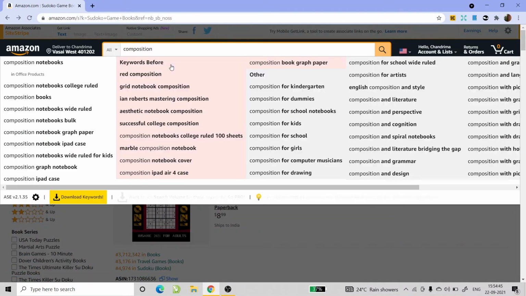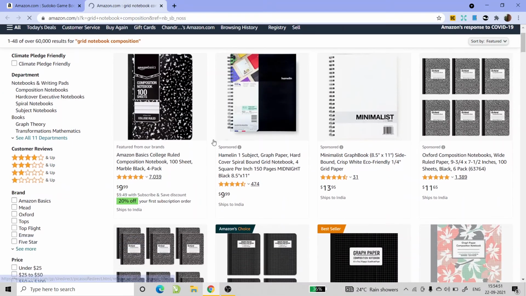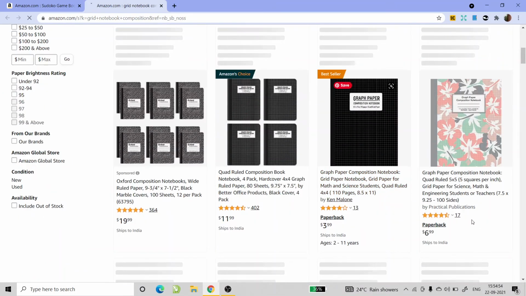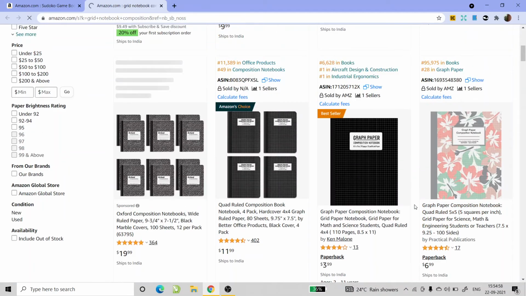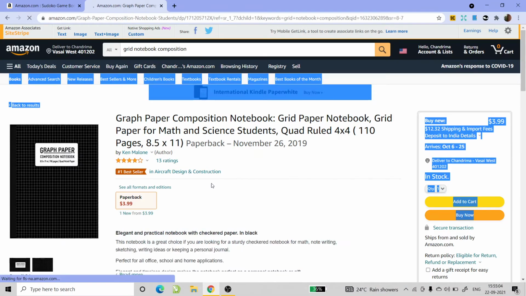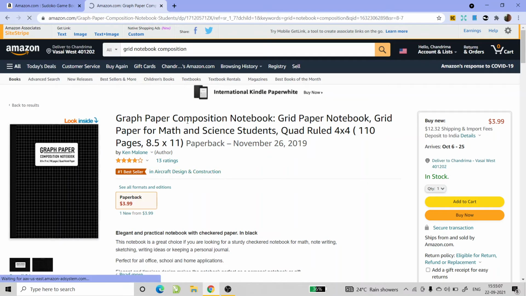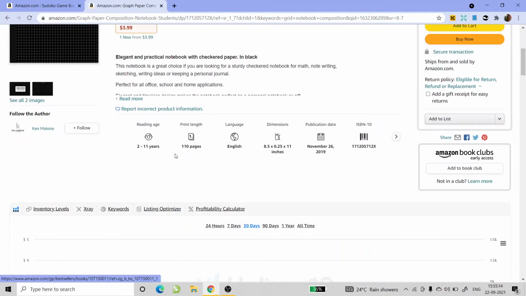Let's go for composition notebooks. Let's look at this one: graph paper composition notebooks, grid notebooks. Now, this person has 13 ratings and he is a bestseller. Let's look at his categories.